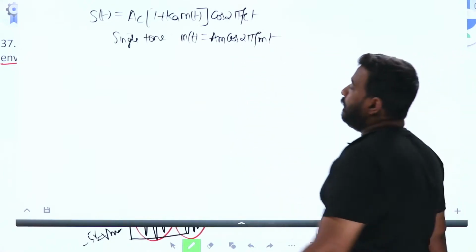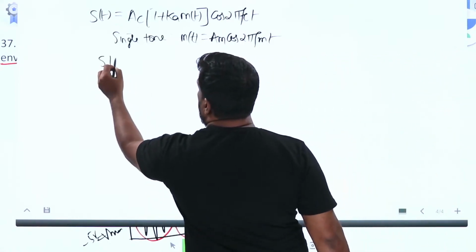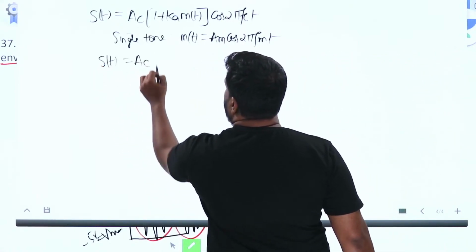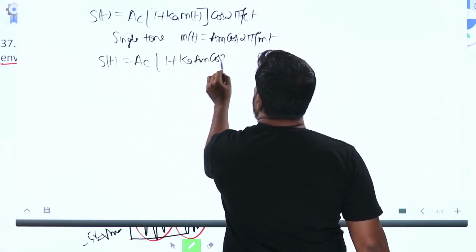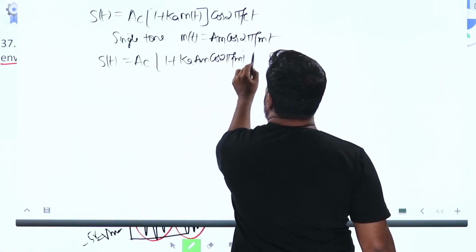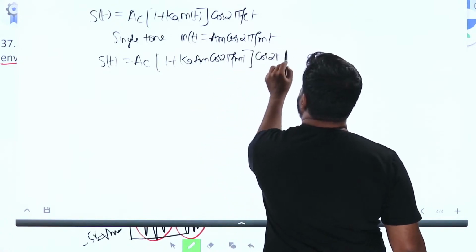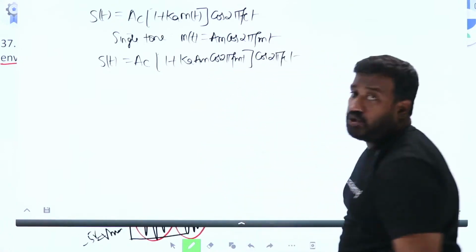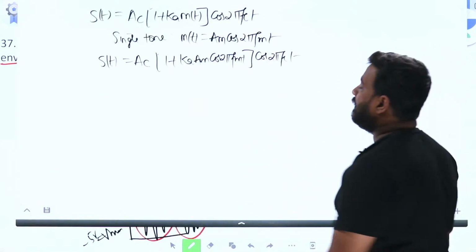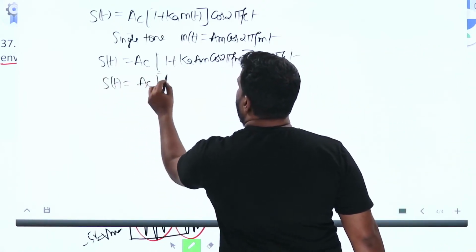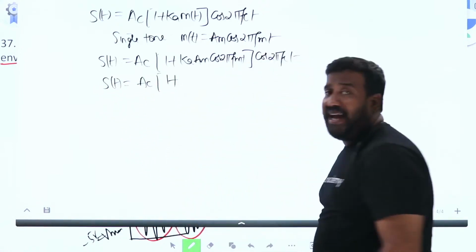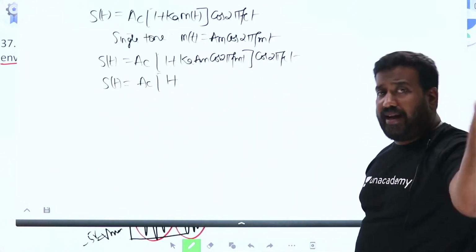Substitute, what do you get? Listen carefully here, this is all concept. S of t is equal to AC into 1 plus Ka into AM cos 2 pi fmt into cos 2 pi fct. Ka into AM I already explained in part 2.